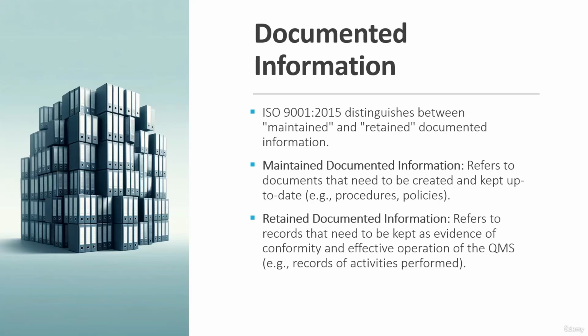In 2015, what ISO 9000 did was they combined these 2 terms, the documents and records, into a single term called documented information. Because many of the requirements related to documents and records were similar, they combined them and called them documented information. When you look at the term documented information in the standard, you may wonder whether this is an instruction or document, or whether this is a record of activity being performed.